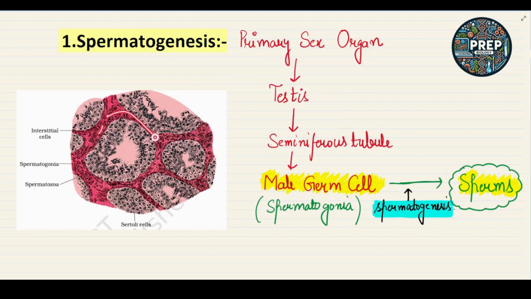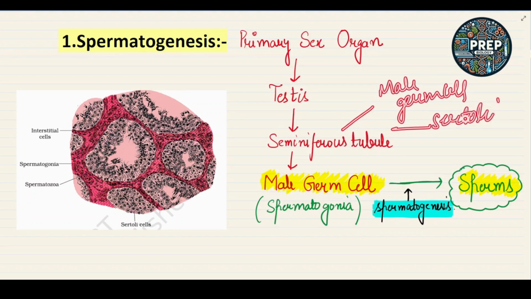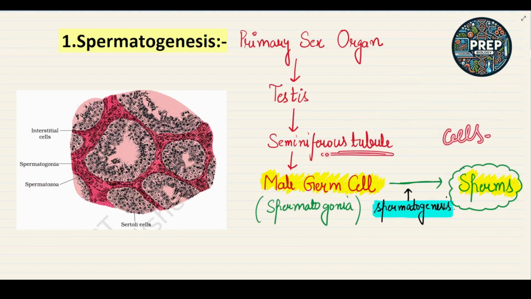Outside the seminiferous tubule we have the interstitial cells, which are called Leydig cells. Inside the seminiferous tubules we have two kinds of cells: the male germ cells and the Sertoli cells. The male germ cells are also called spermatogonia. This is important. The spermatogonia will produce the sperms by the process of spermatogenesis.